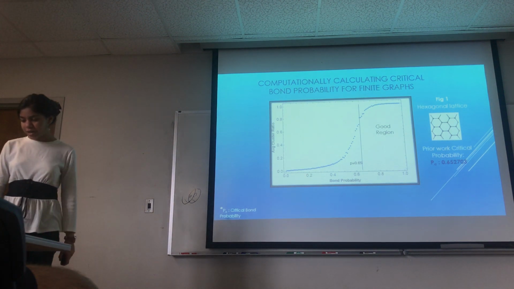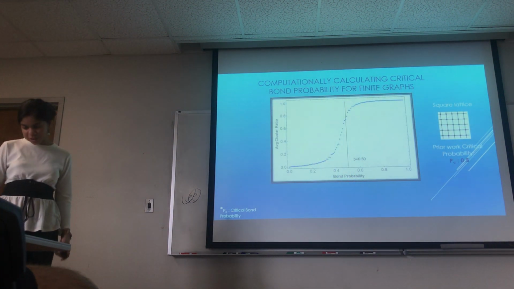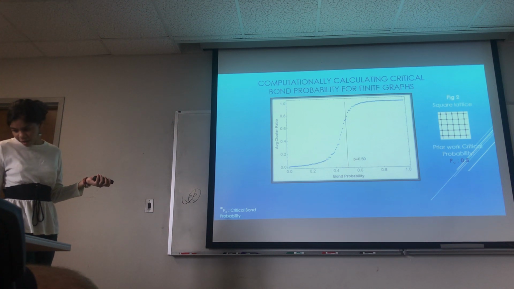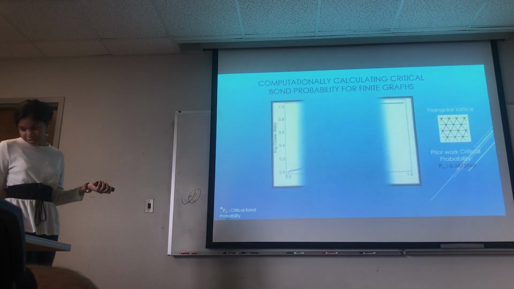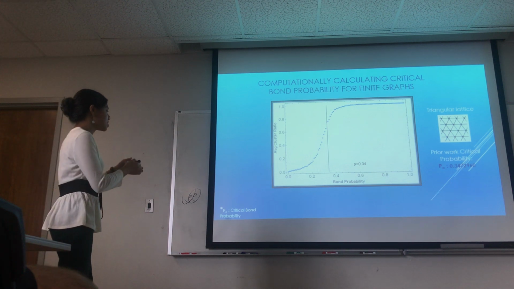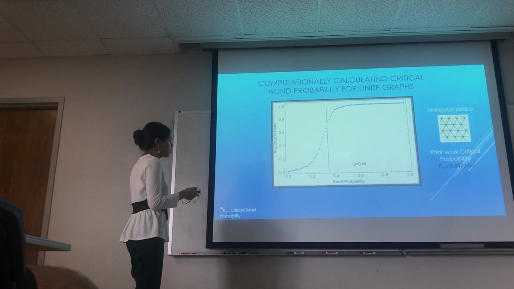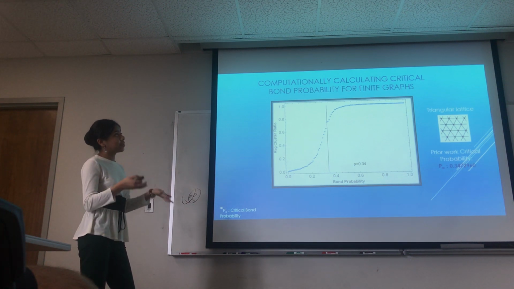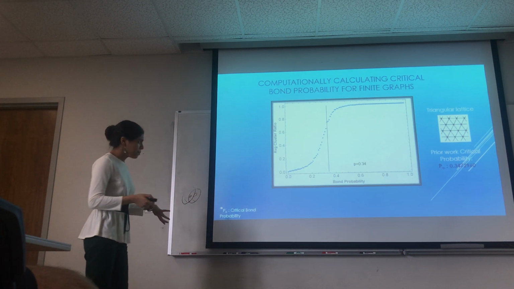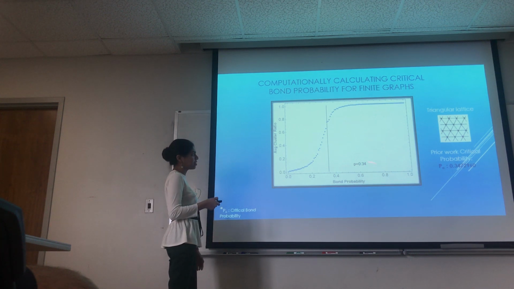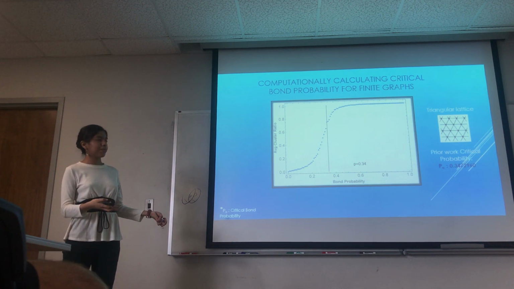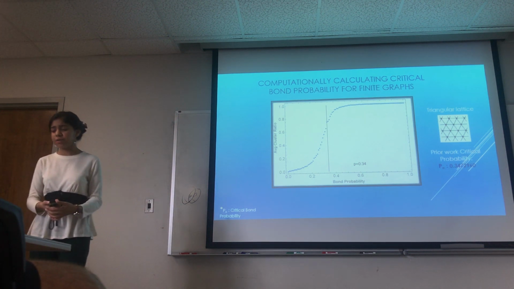And when you look at the square lattice, the critical bond probability is a little bit smaller, as you can see. And out of all three lattices, the triangle lattice had the lowest critical bond probability, which meant that it could generate a lot more entanglement. So basically, this proved that the triangle lattice is the most robust out of all three. This agreed with prior work showing that the triangle lattice was the most robust.